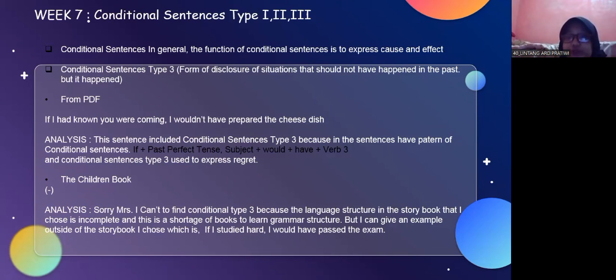Conditional sentence type 3 is used to express regret. And I'm sorry, miss, I can't find conditional type 3 in the children's book, because the language structure in the storybook that I chose is incomplete, and this is a shortage of the book for learning grammar structure. But I can give an example outside of the storybook I chose, which is: if I study hard, I will have passed the exam.